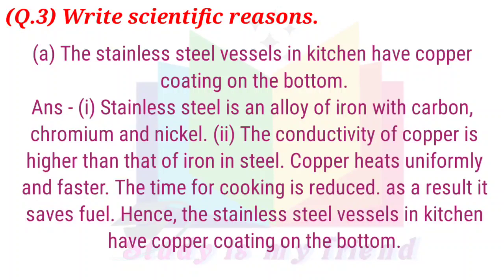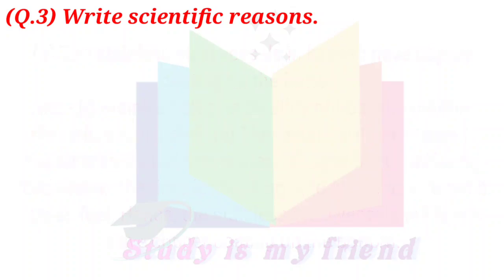Copper heats uniformly and faster. The time for cooking is reduced. As a result, it saves fuel. Hence, the stainless steel vessels in kitchen have copper coating on the bottom.